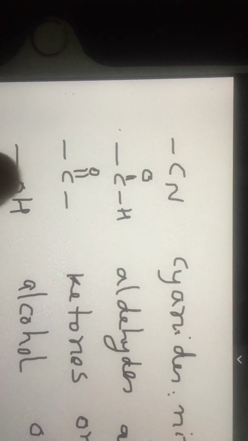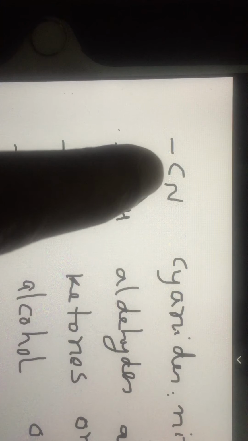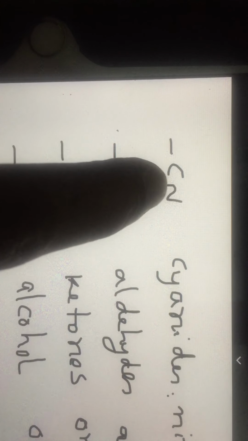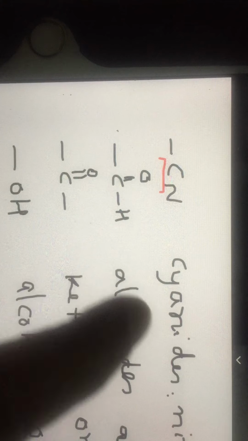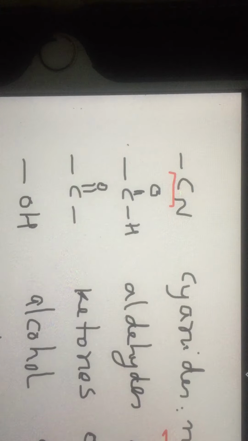Okay, sir? And further we see compounds which have the CN functional group. Here carbon is sp hybridized. In all carboxylic acids and their derivatives, carbon is sp2 hybridized. Here in the CN, C triple bond N, carbon is sp hybridized, and the CN containing compounds are called nitriles.